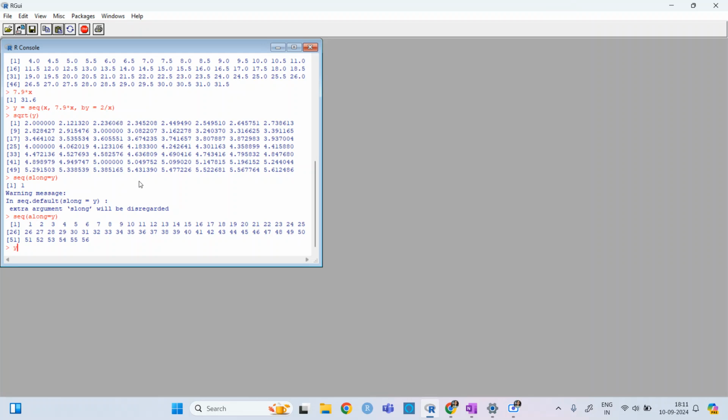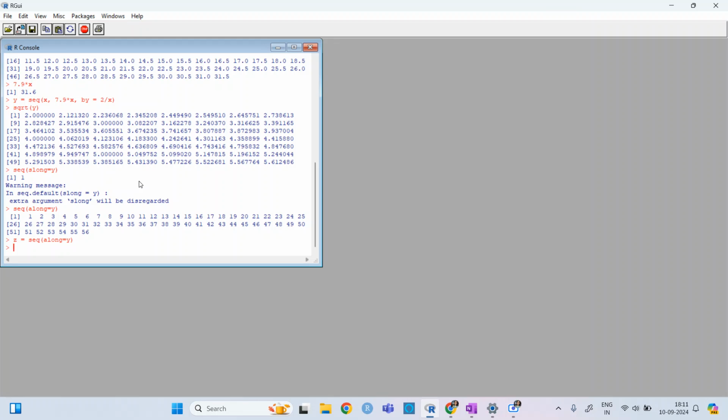If I want to access y by index, I need to save it. Let's say I save it as z, where z is the sequence along y.